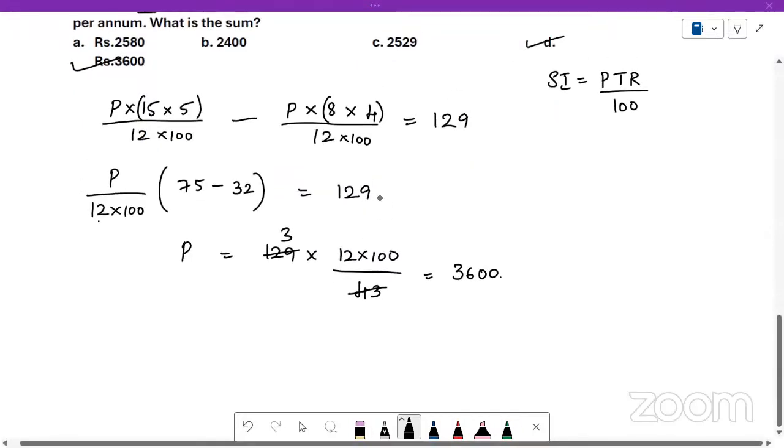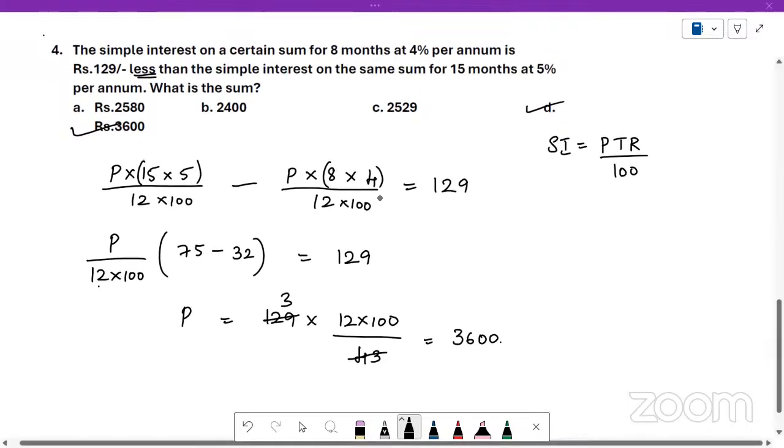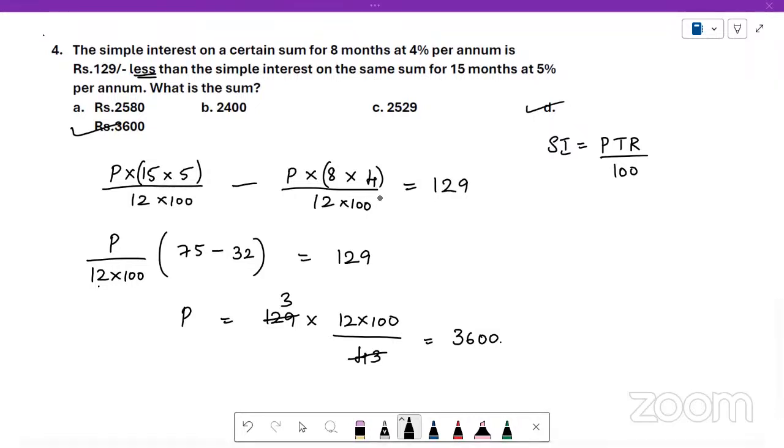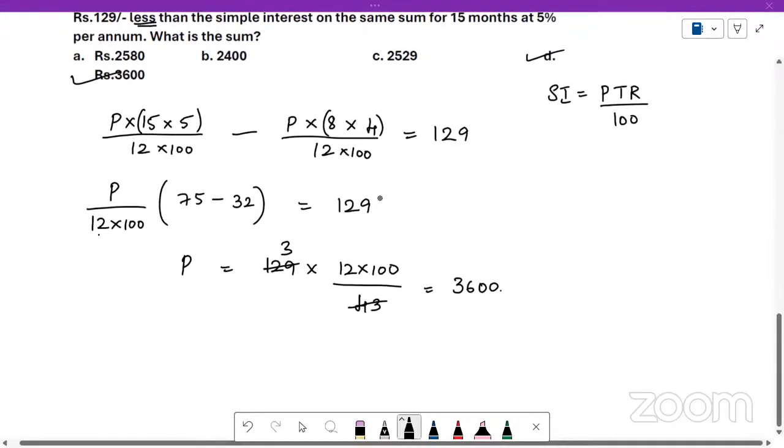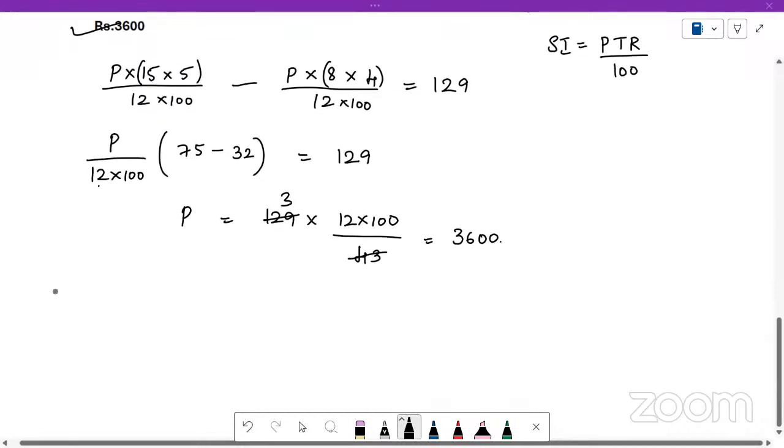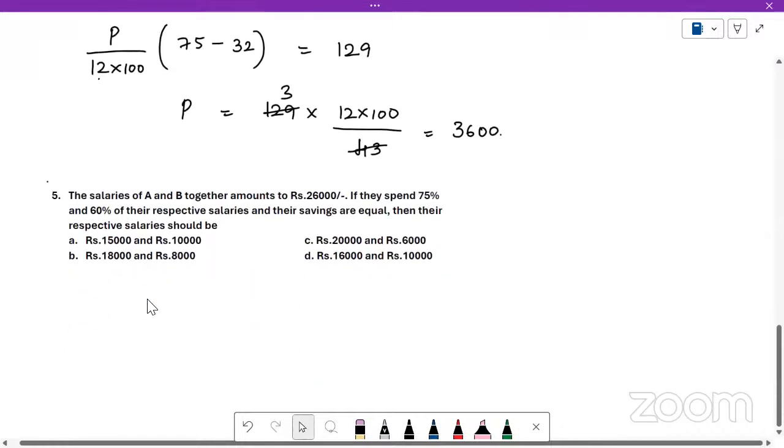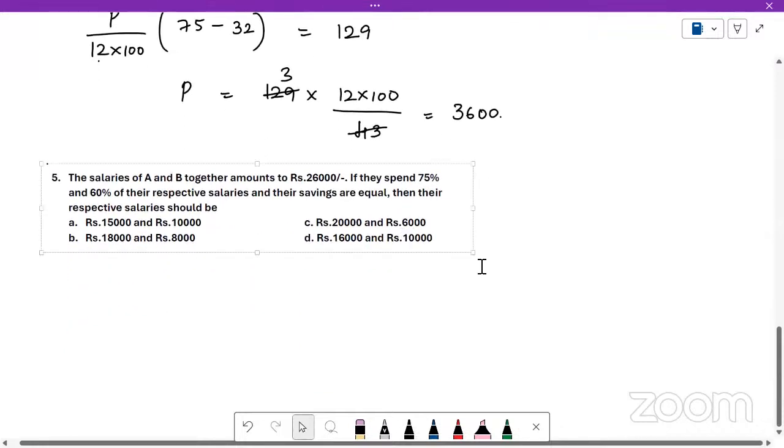Yes. Let me know if you have any doubts, if any of this set, if you have not understood, you can ask. Next question.